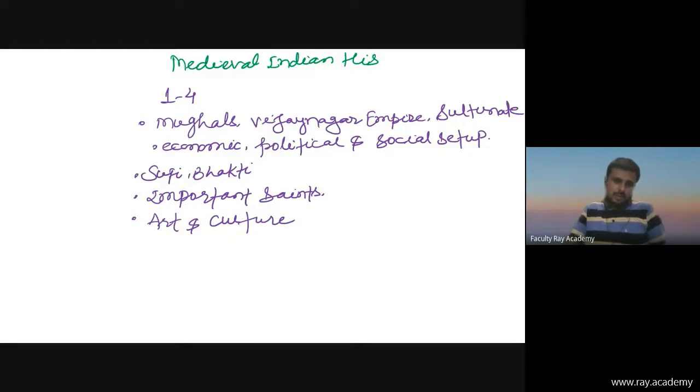So now let's start our discussion with modern history, the important topics for modern history. The time period is vast and so are the historical events during this period.